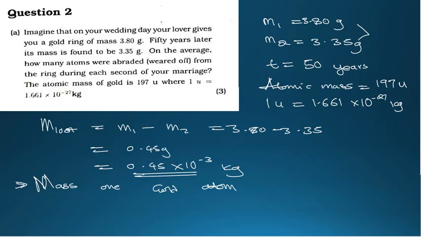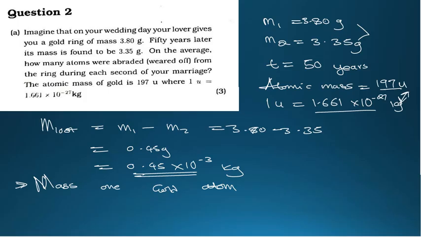Here is what we are going to do. We have been given the atomic mass and the mass of one mass unit number of an atom. So to find the mass of one gold atom, we are going to multiply the two.